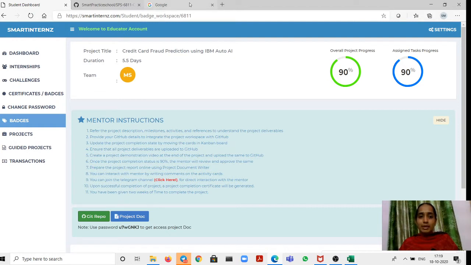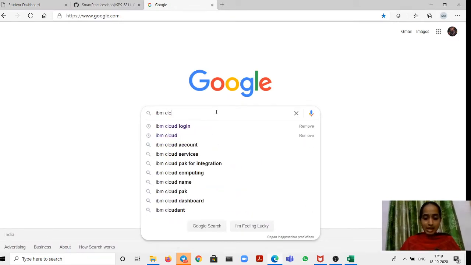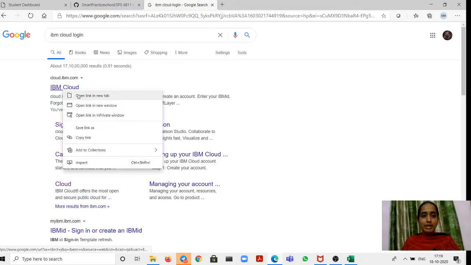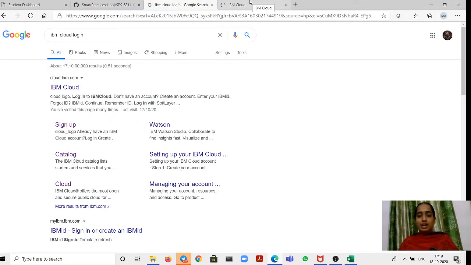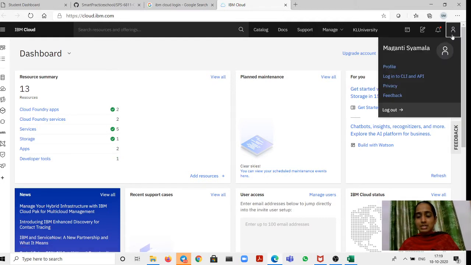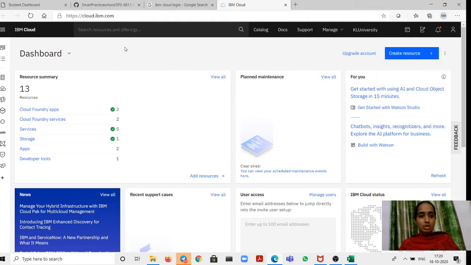I have developed this project by using IBM Cloud as an interface. I have not downloaded the desktop version as I have limited RAM in my system, so I have worked on it online. First you need to create an account in IBM Cloud. My university had already linked with IBM, and we had the credentials to work with IBM Cloud. So initially I created an account, and later I logged into the account to work with the project.